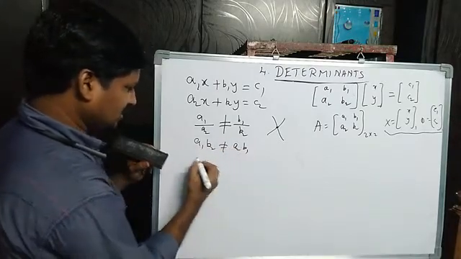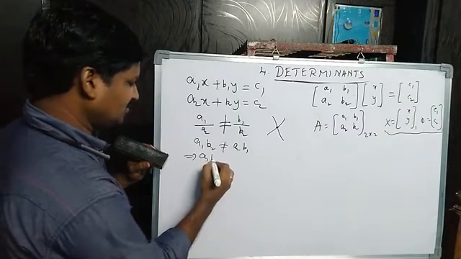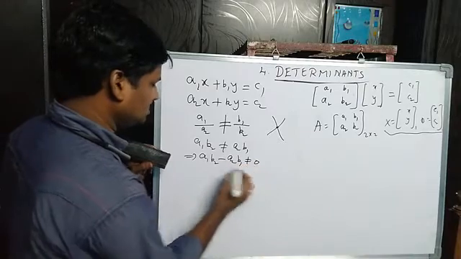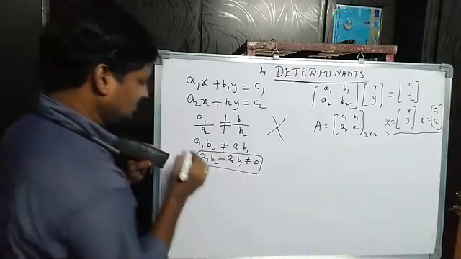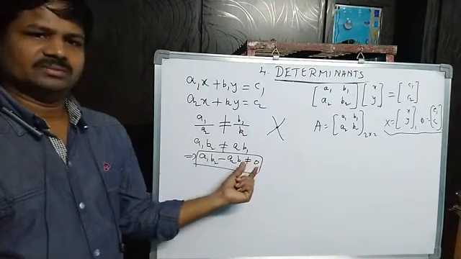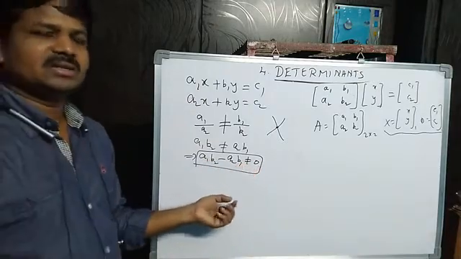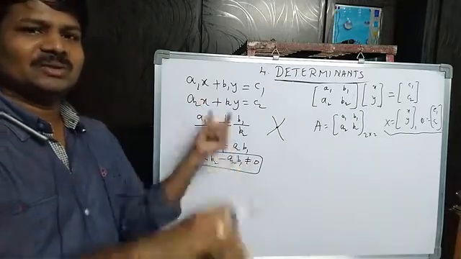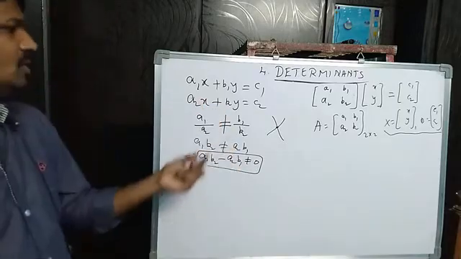Transferring this to this side, this implies A1 B2 minus A2 B1 is not equal to 0. Observe this value carefully. This number is not equal to 0. If this number is not equal to 0, then the system of equations has a unique solution. Uniqueness.